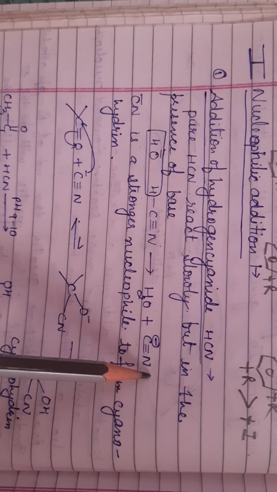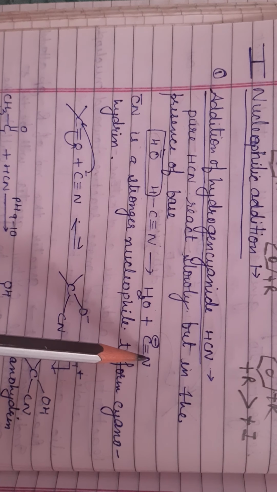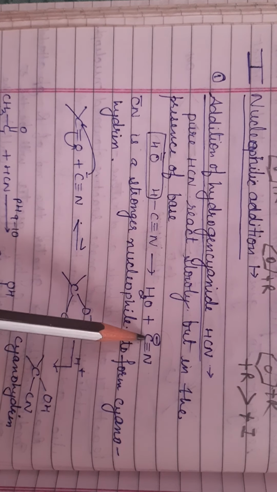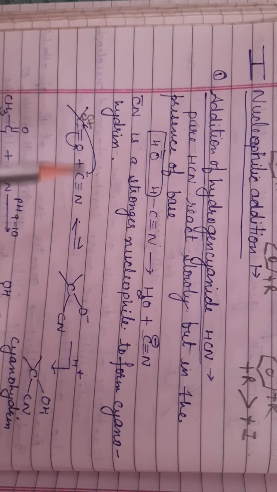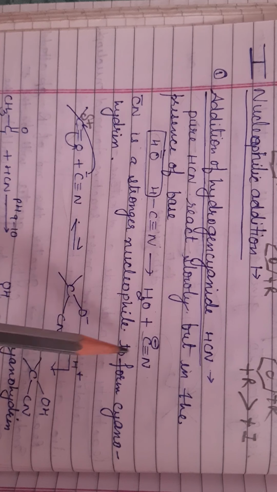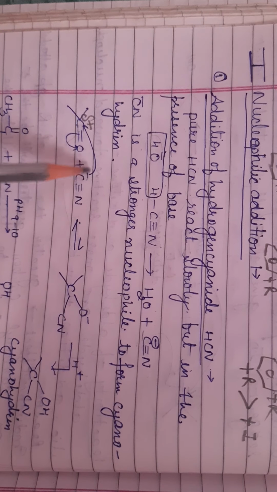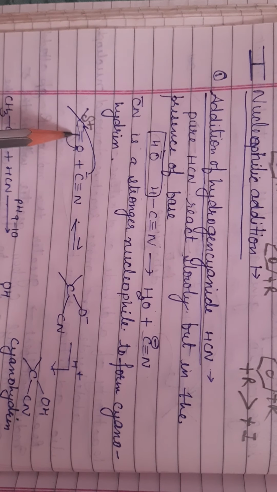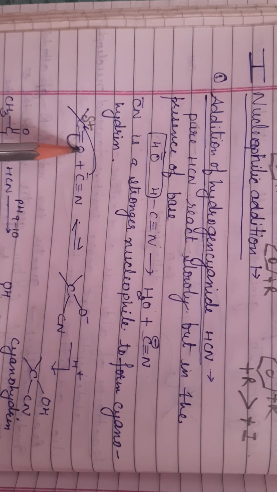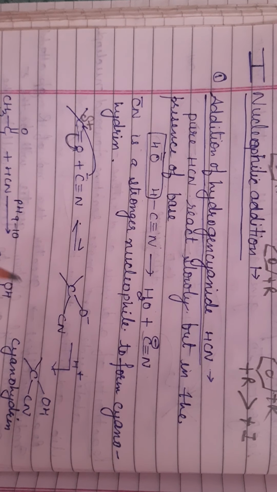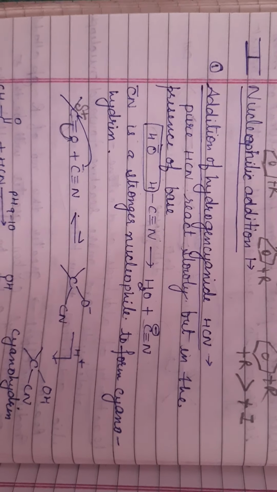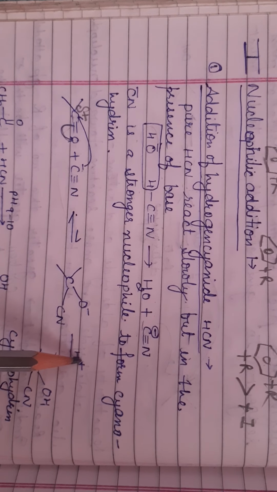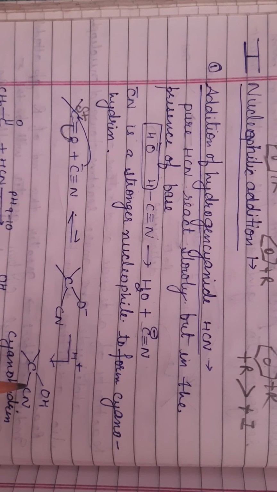This nucleophile has a tendency to form the bond at carbon, because here carbon has a positive charge. So when this CN group attacks at carbon, this pi electron shifts onto oxygen. This is the slowest step and the rate determining step. Here partial equilibrium will take place. Then it takes an H ion from the solvent and we get hydrocyanin.